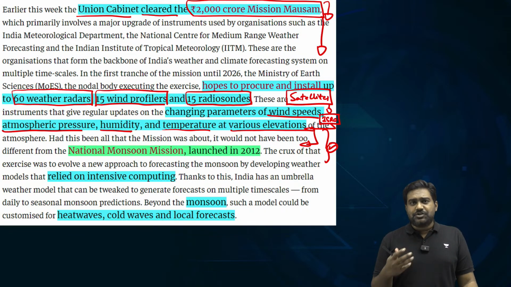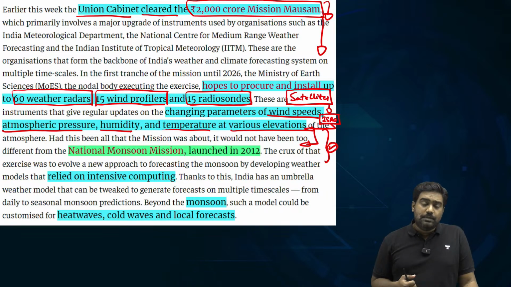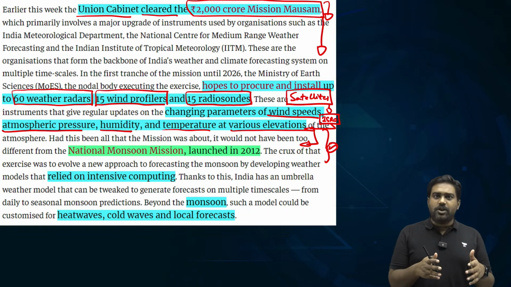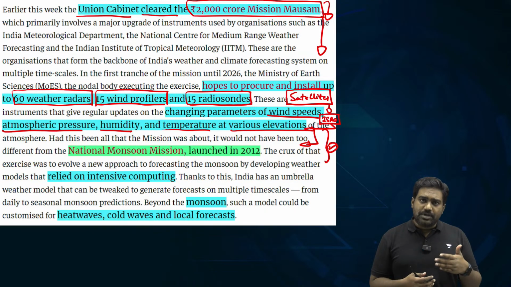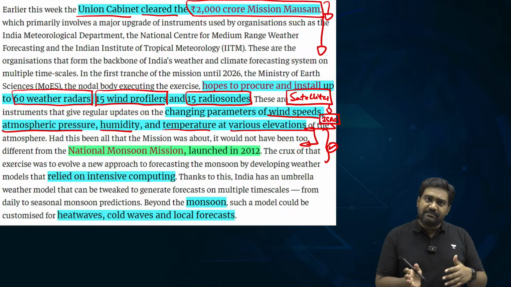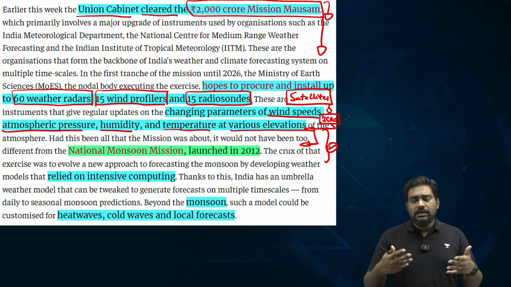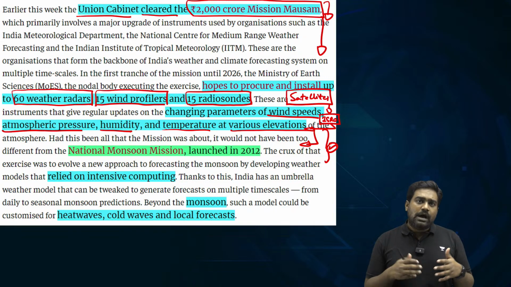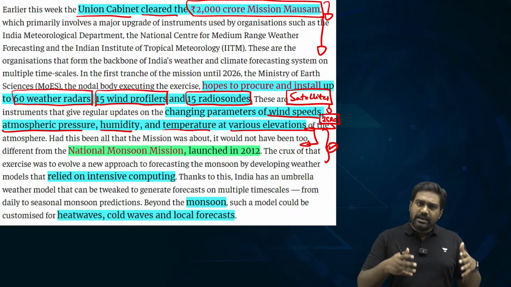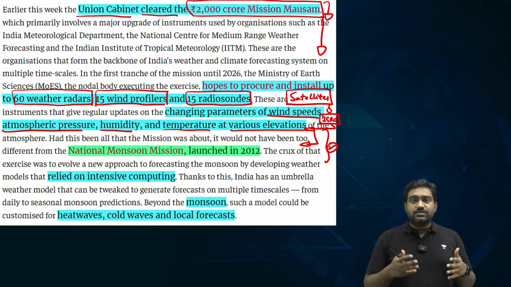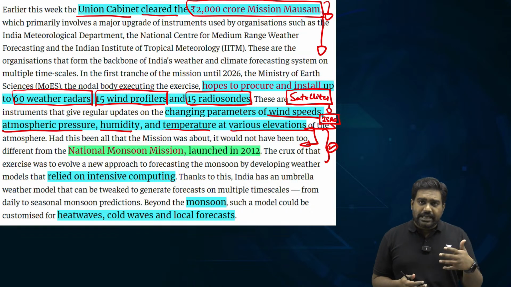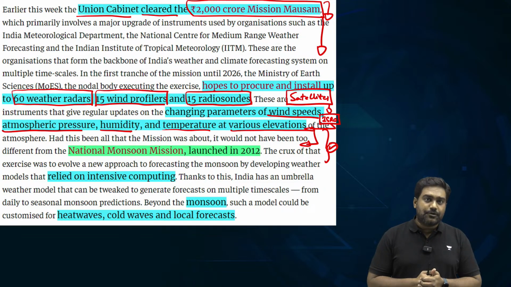For example, IMD has been struggling to provide forecasts for cloud bursts, because cloud burst is a very localized phenomena compared to extreme rainfall, which is much easier to predict, and we also have a color coded system through which alerts are given out by IMD that helps in evacuating people even in case of a flash flood. But cloud bursts are more hard to predict as it is very localized, and you need localized instruments from Doppler radars to wind profilers to be set up in the nooks and corners of the country. So that is why this mission will be critical. It will help scale up the weather forecasting infrastructure in the country.